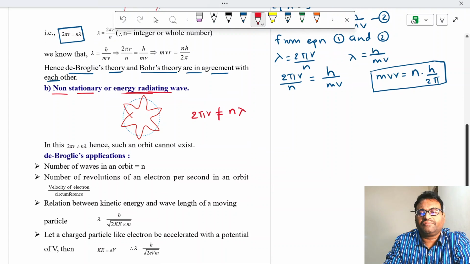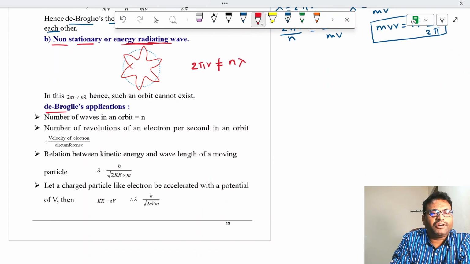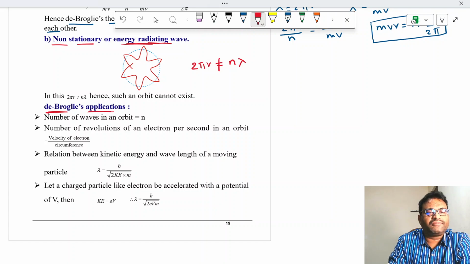Okay. Next, coming to de Broglie applications. Already we have studied that the number of waves in an orbit is given by n.